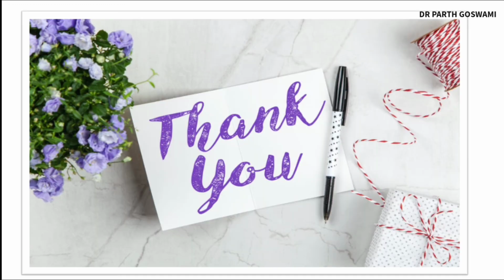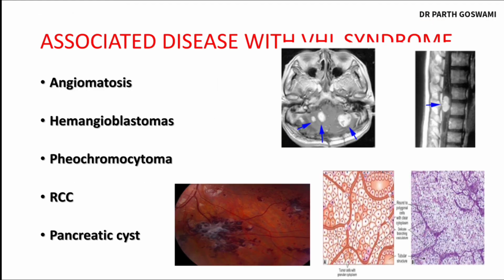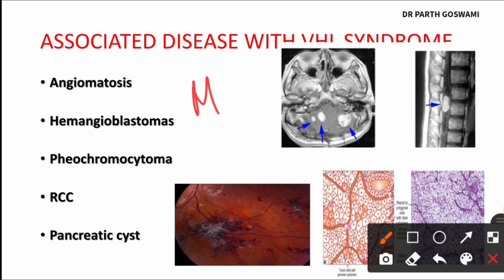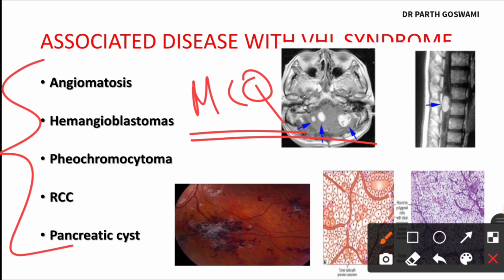So this is all about VHL syndrome. Hope now you can easily identify this syndrome in patients if it is present, right? And particularly if the patient is having renal cell carcinoma, then you have to suspect VHL syndrome. So von Hippel-Lindau syndrome mainly presents with angiomatosis, hemangioblastoma, pheochromocytoma, RCC, and pancreatic cysts. This is a most important MCQ as well in the exam. So don't forget the diseases that are associated with VHL syndrome.